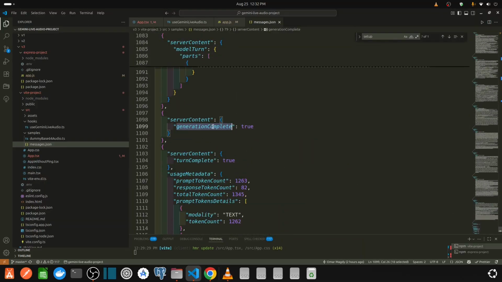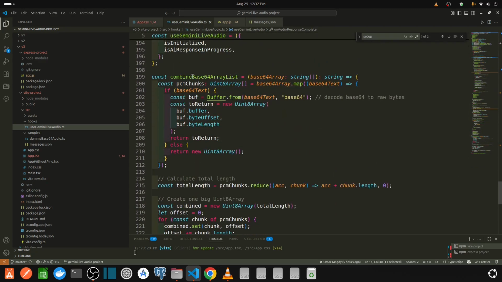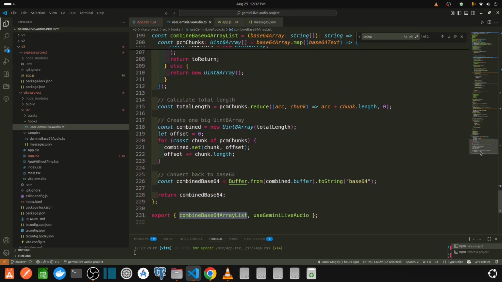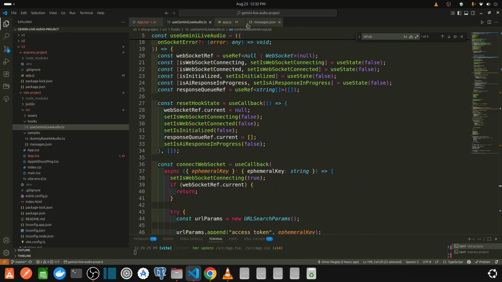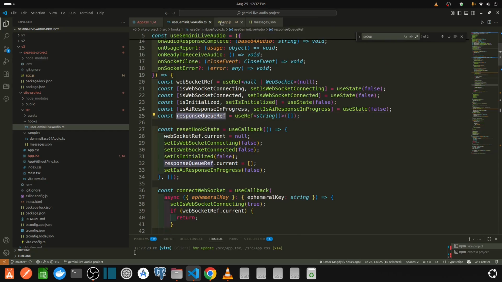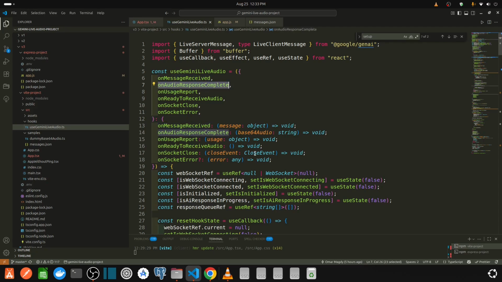Then finally when generation is complete, it takes all of these chunks and returns them here, combined with this function at the end, combine base64 array list. It combines all the array lists and returns them as a single audio, base64 PCM 24 kilohertz, and then it clears the response queue. So we are talking about the signature on audio response complete.